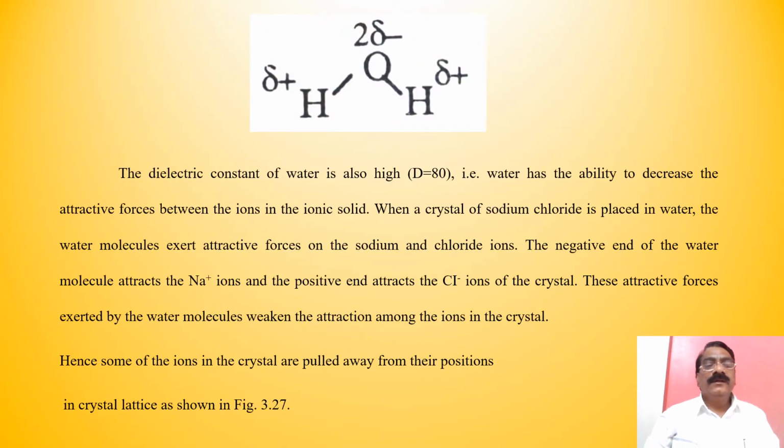See the water, it has the polarization delta plus on hydrogen and delta minus on oxygen.